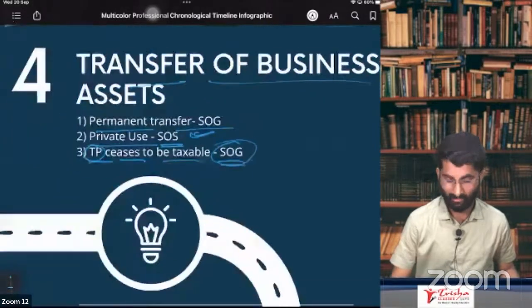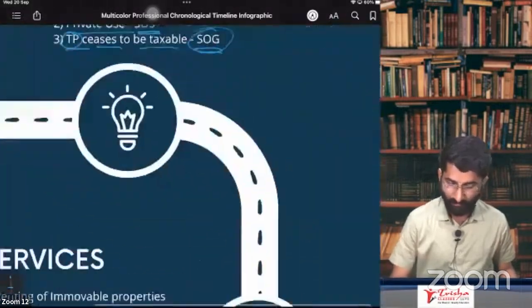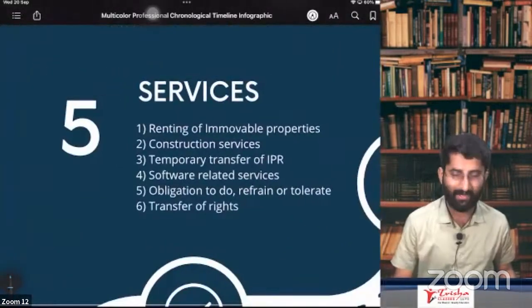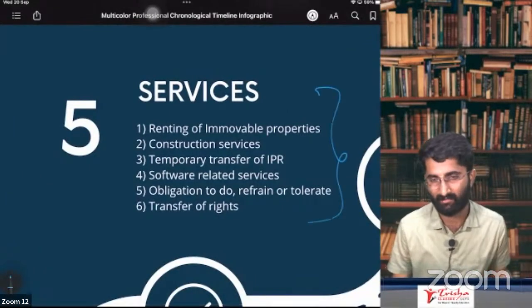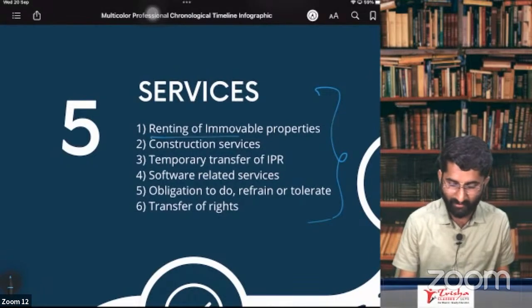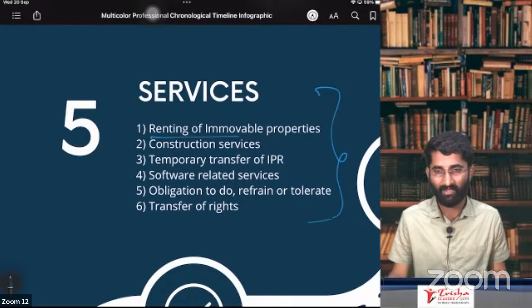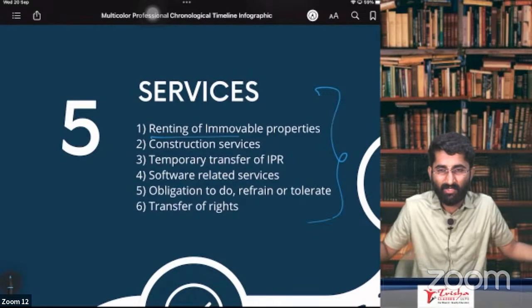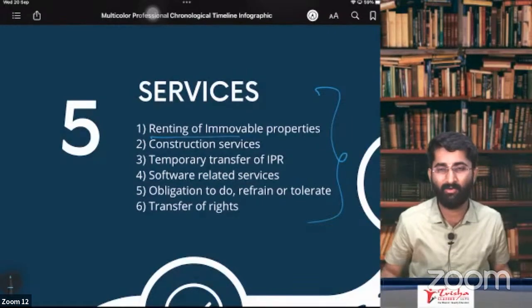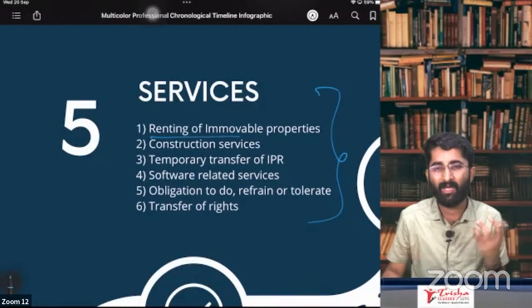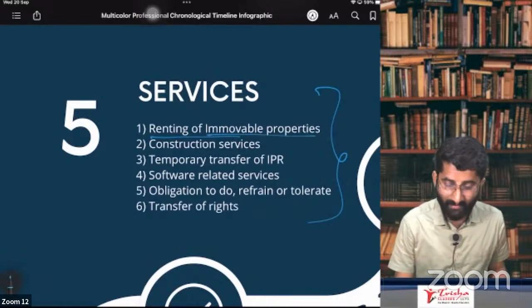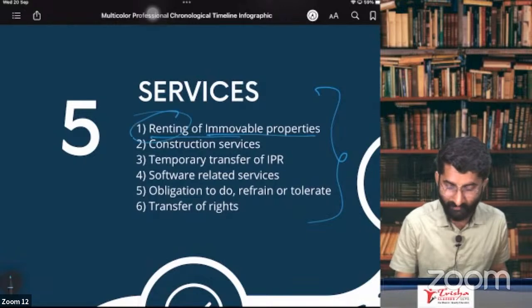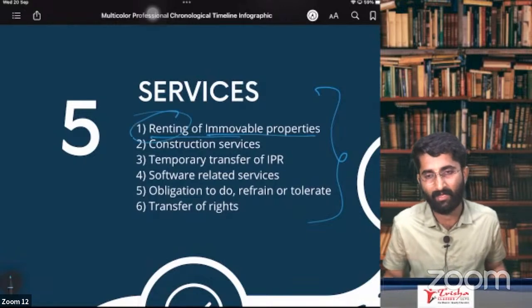Okay? Yes. Continue. Paragraph number 5. What is there in paragraph number 5? There are some items which will be exclusively considered as supply of service. Which are those? First one, renting of immovable properties. For example, this studio. I am giving this studio for you for use purpose, and you are paying me some amount. Renting of immovable property, not selling, that will be considered as supply of service.